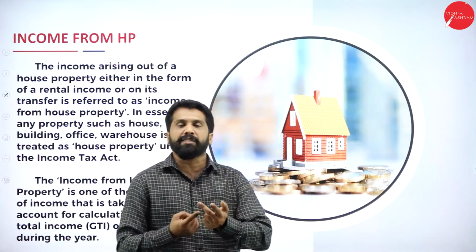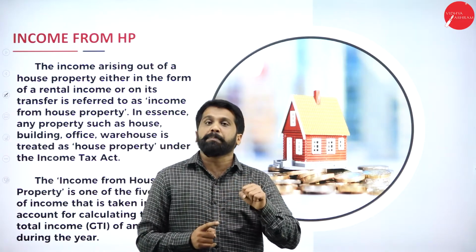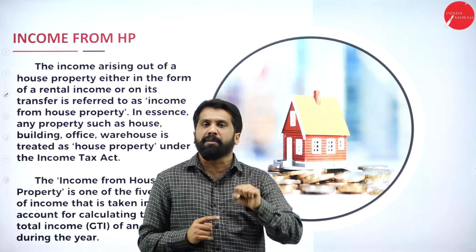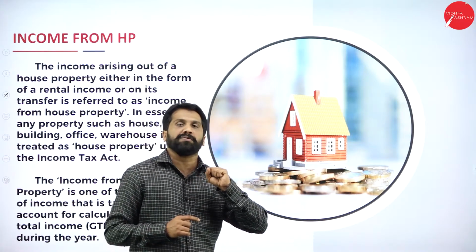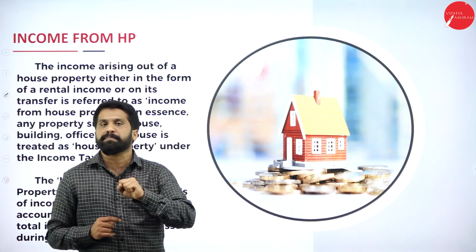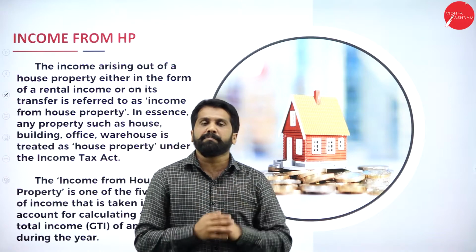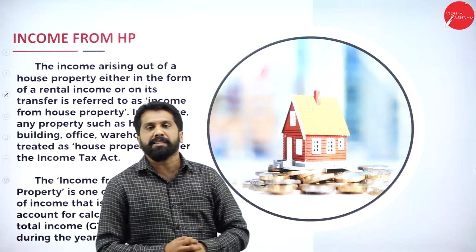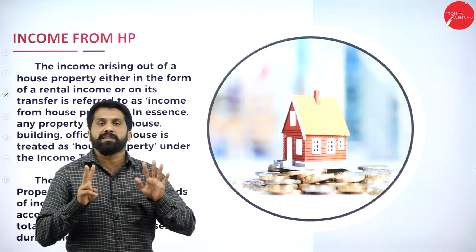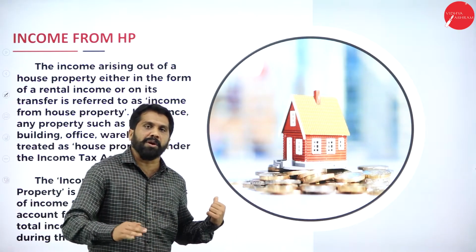May, no tenant. June, no. July, no. August, no. September 1st, a tenant came. For 5 months, was there any tenant? No. Up to 5 months, we call it the vacant period. Out of 12, we have to minus 5, which means you have only 7 months which are occupied, for which you have collected rent. So you are supposed to pay tax only for those 7 months for which you have collected rent. Any doubt? No doubt.